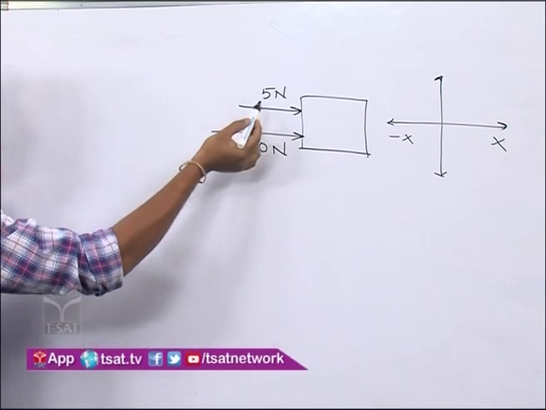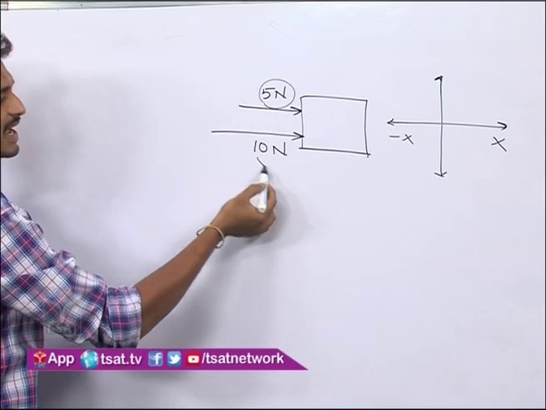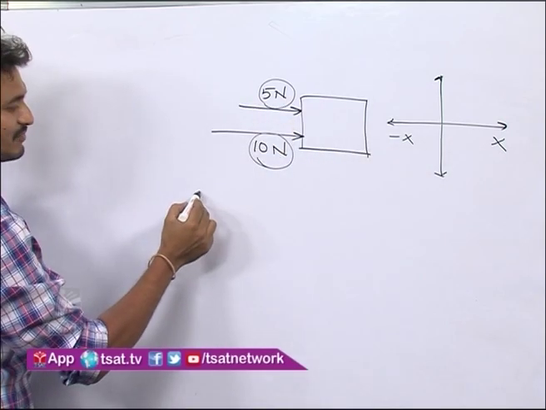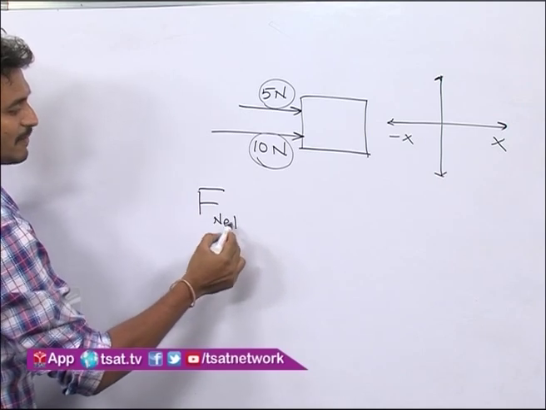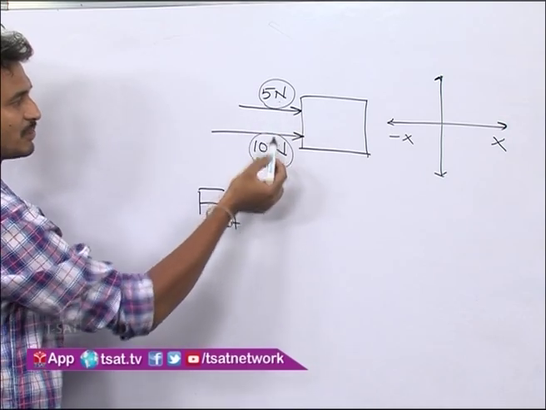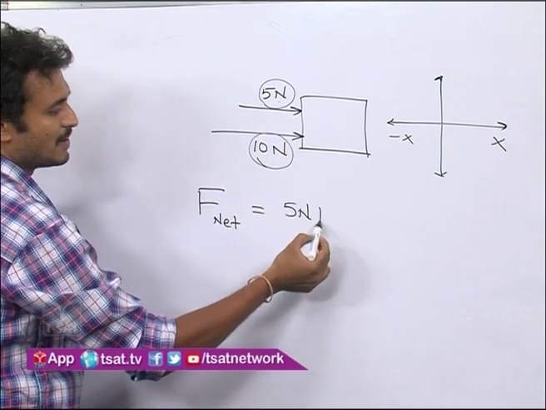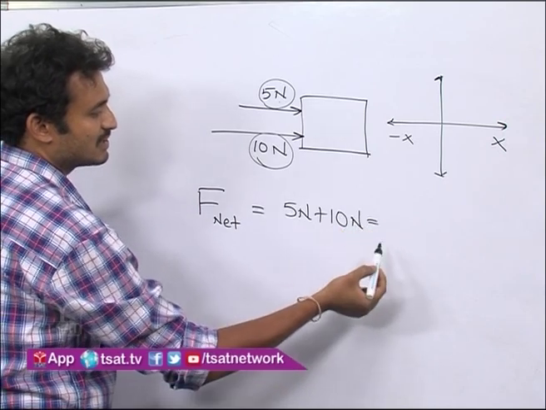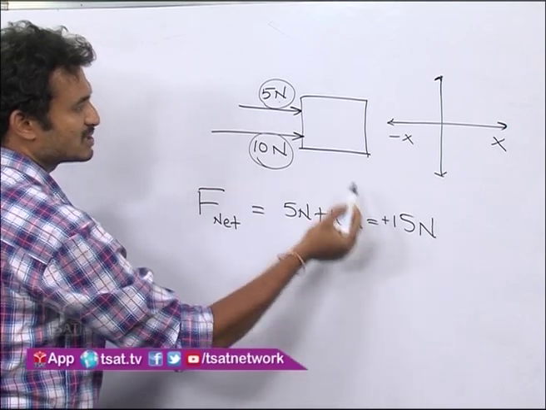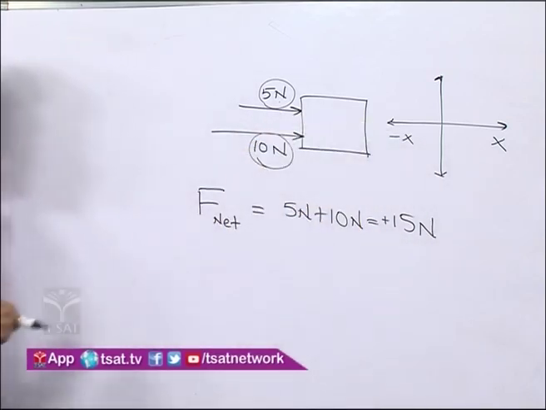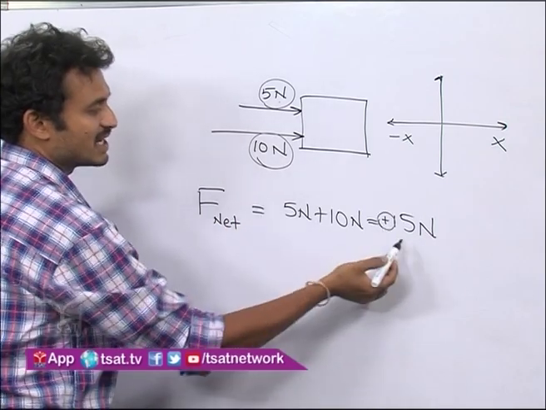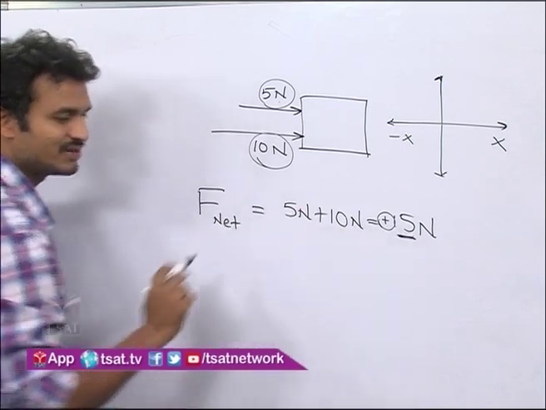Right. So see here, in this case both forces are acting on the body in the forward, positive x direction. So what is the net force? F net is equal to the vector sum. So if this is taken positive, this also positive, that means 5 newtons plus 10 newtons. So what is the resultant force? 15 newtons, and this is positive. Positive we are taking in the direction of forward, positive x direction. So the total net force is in the positive x direction and the strength of the total force is 15 newtons.